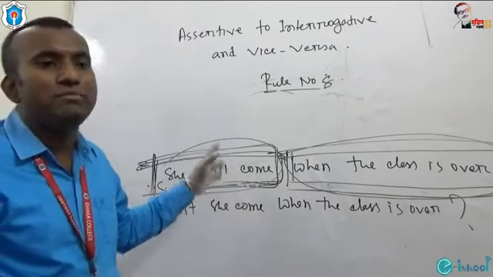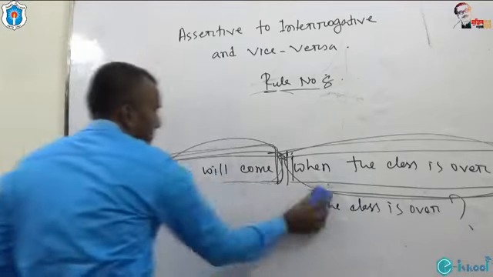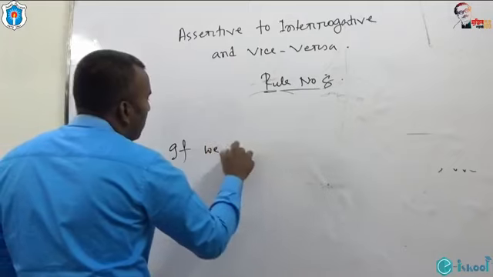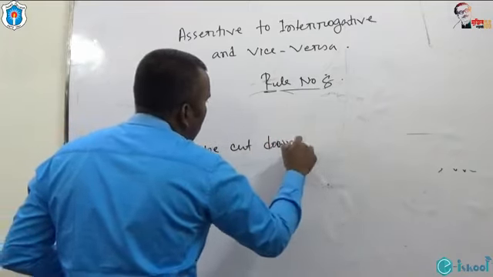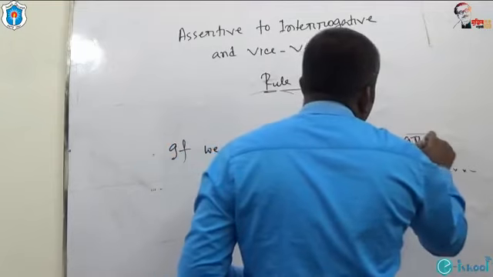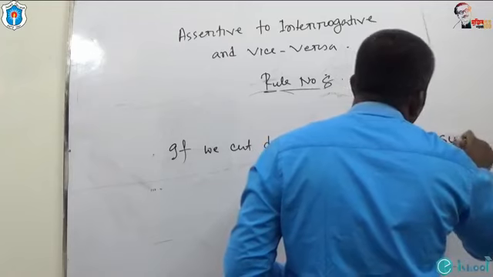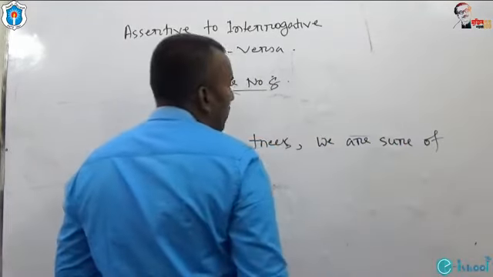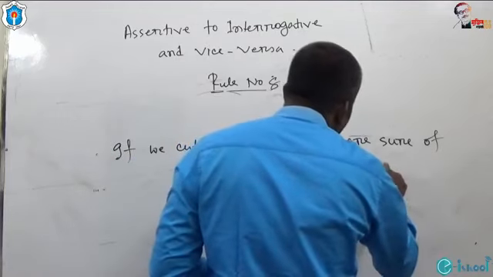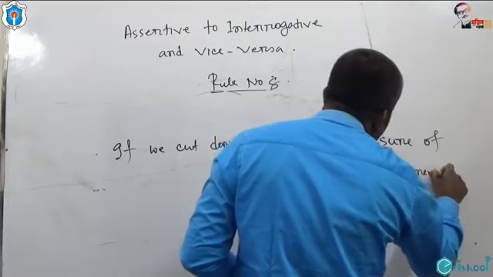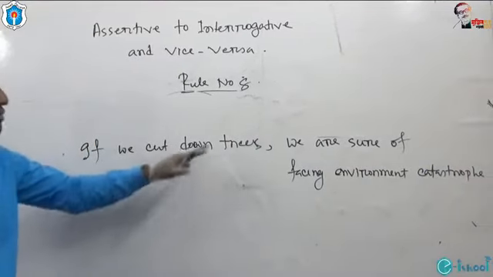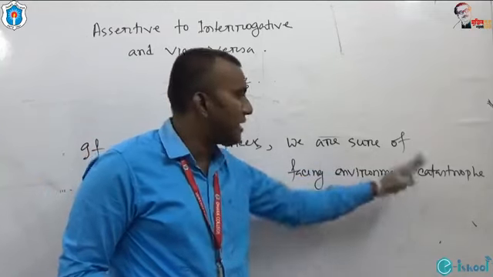I'd like to give you another example of this rule. If we cut down trees, we are sure of facing environment catastrophe.